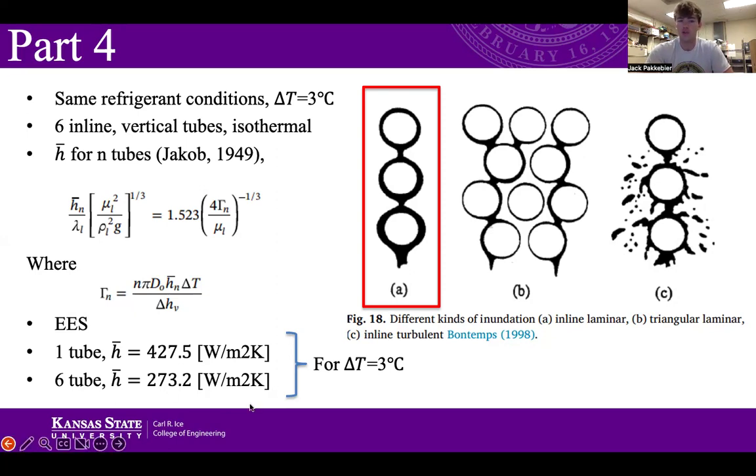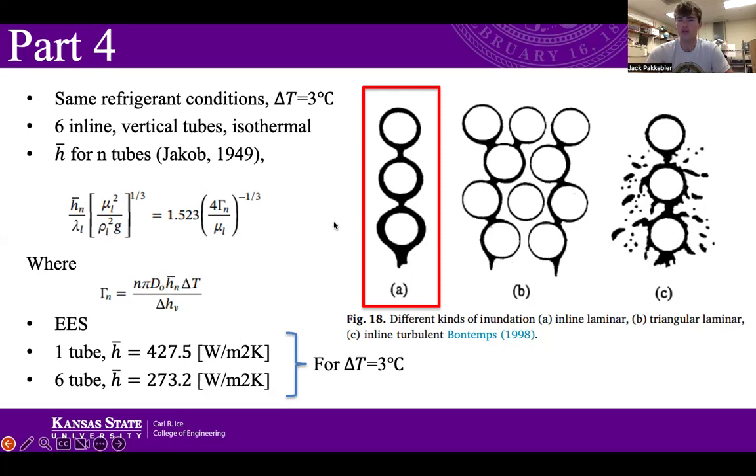This is for the R134A case in particular. All of the cases would have the same similar trends. So as in that first plot I showed, at a delta T of 3 degrees Celsius, R134A had a heat transfer coefficient of 427 watts per meter squared Kelvin. Now, when we consider 6 tubes and inundation effects of the condensate accumulating, we get a much lower heat transfer coefficient of 273, which, as we looked at earlier, makes sense.